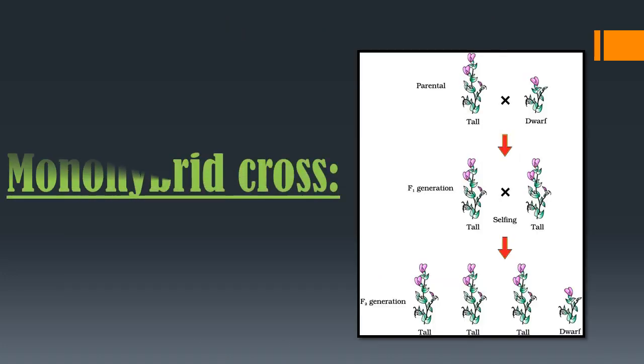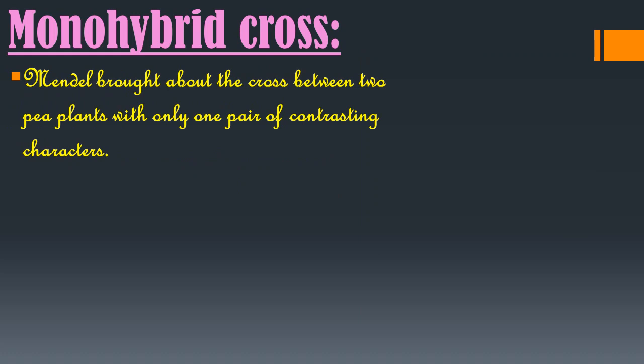Okay, now the next topic is monohybrid cross. Let's see what this is. In this experiment, Mendel brought about a cross between two pea plants with only one pair of contrasting characteristics. That means only one pair of characteristics has been taken into account. In the previous slide we have seen there are 7 characteristics, and these characteristics are in pairs. So Mendel has taken only one pair of contrasting visible characteristics.